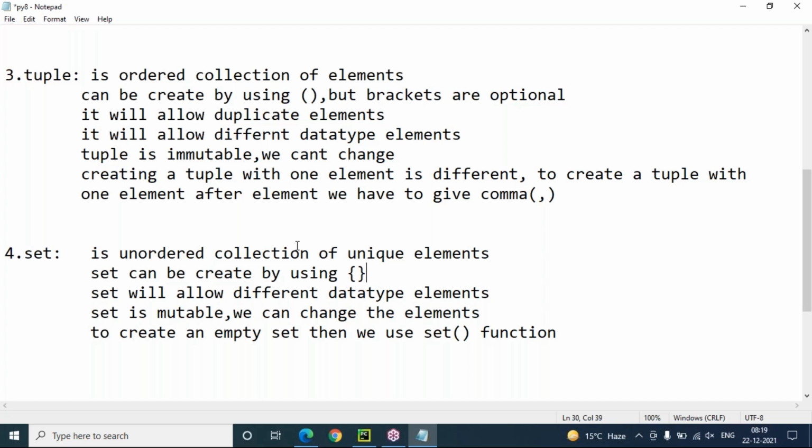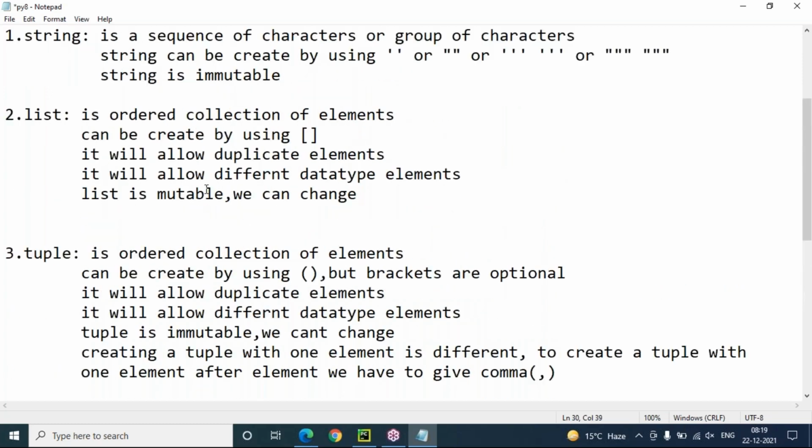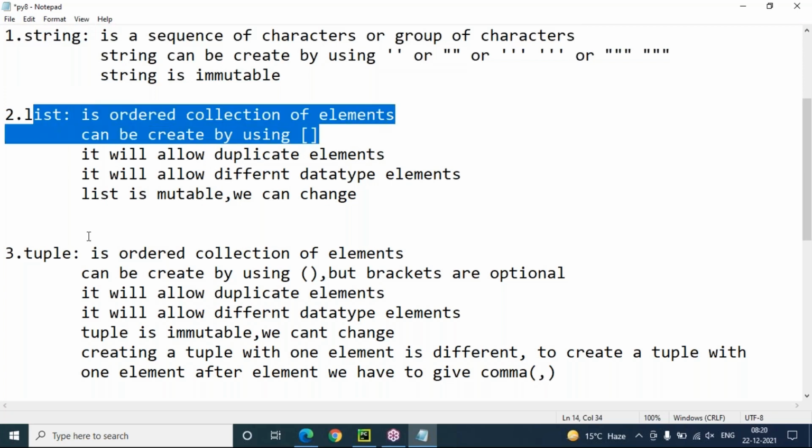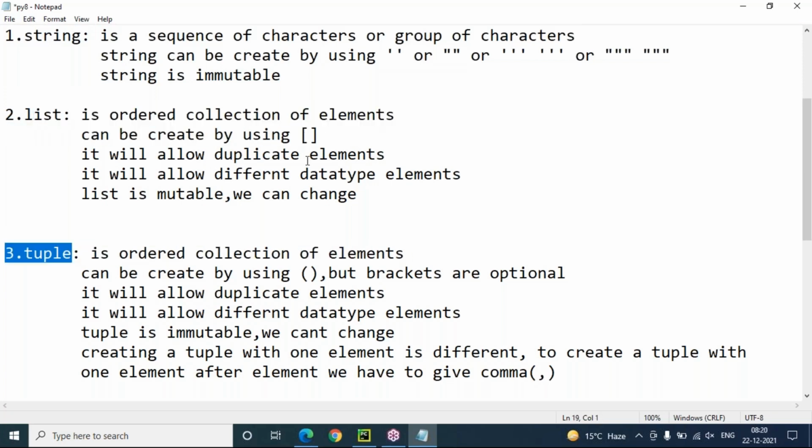So I'm saying once again, the data structure which is unordered doesn't have any index. The data structure which is ordered has an index. String is an ordered collection of elements, a sequence of characters. List is an ordered collection of elements. Order is important here, list.